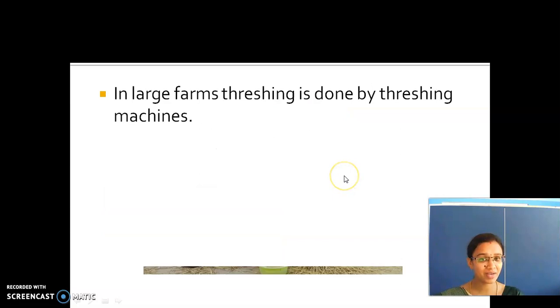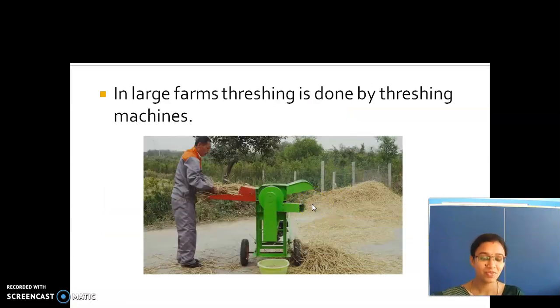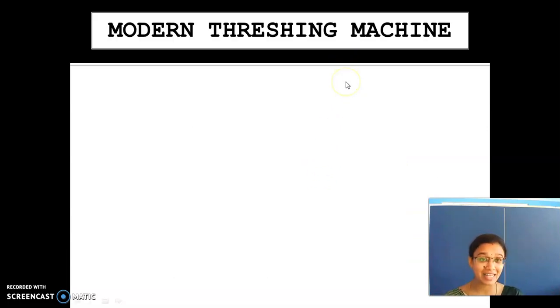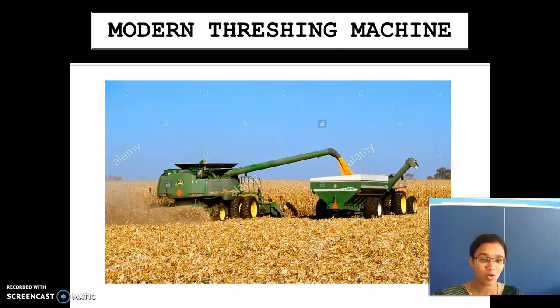Nowadays we have threshing machines, and also modern threshing machines in which the harvester and the thresher are combined. On one side harvesting is done and on the other side the threshing process is done, so we get the grains then and there.